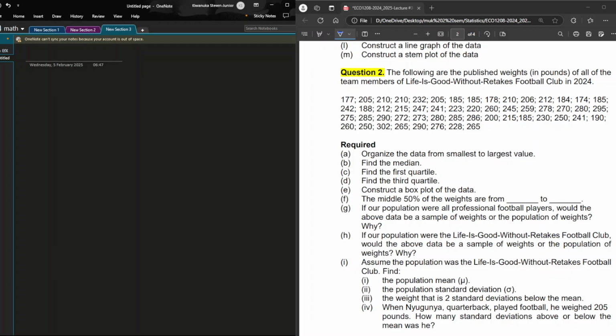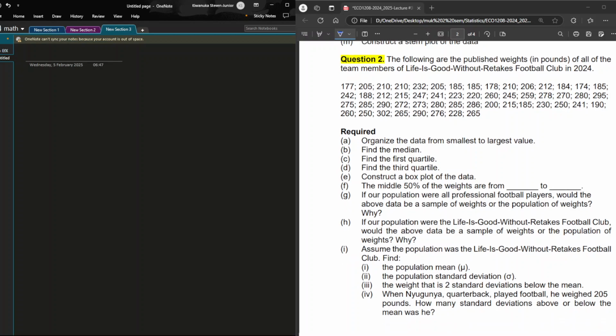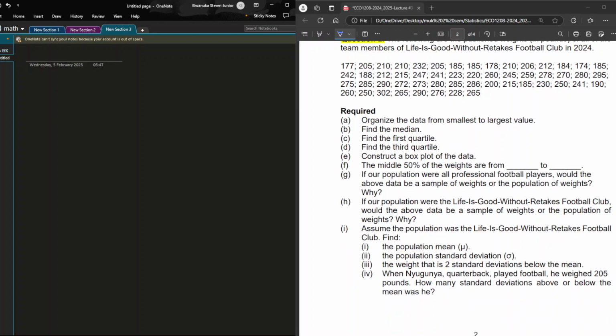The other thing we need to be keen about is the fact that this data has no frequencies. That's very imperative. Finally, let's dive into the questions. They're telling us to organize the data from the smallest value to the largest.